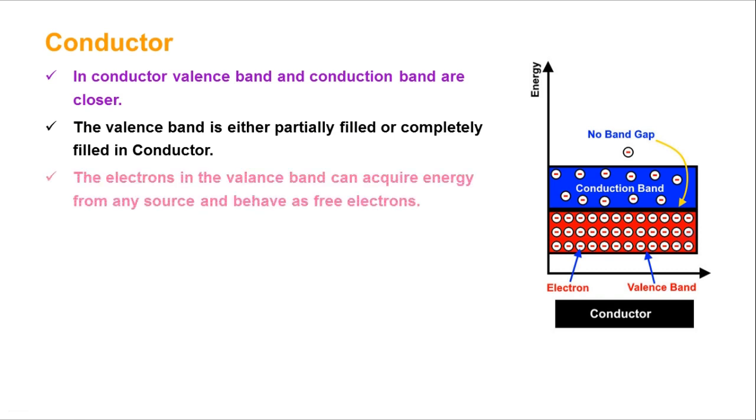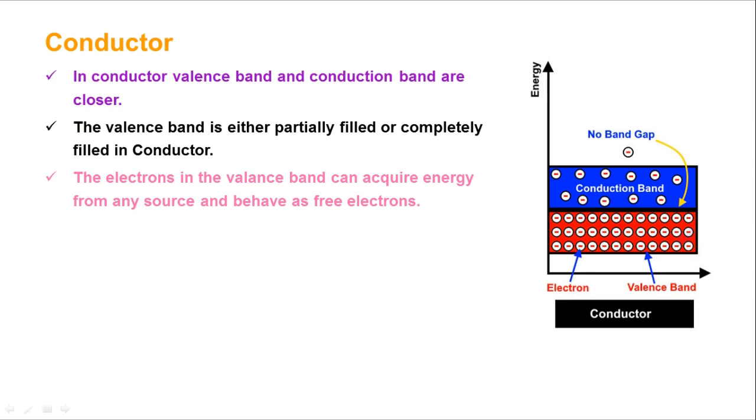Third point: electrons in the valence band can acquire energy from any source and behave as free electrons. This point is very important. Carefully understand this one. For example, in a conductor, the conduction band and valence band are close together. If they are close, it means electrons can't move. Carefully listen. These two are touching each other. So if it is like that, the electrons can't move from the valence band to the conduction band.